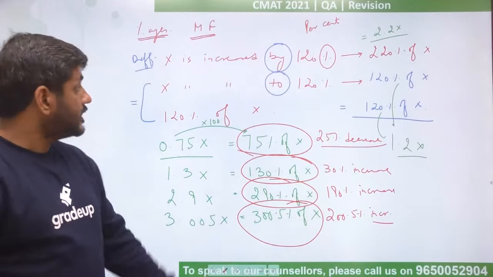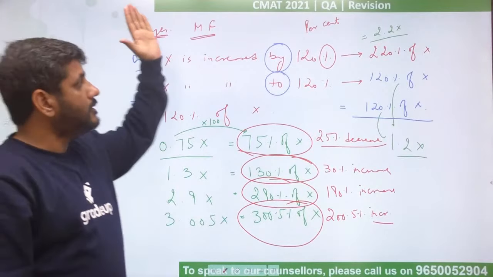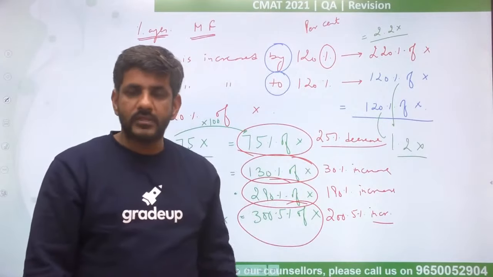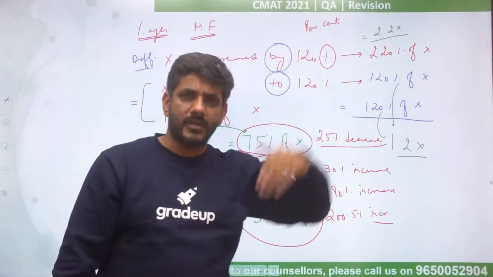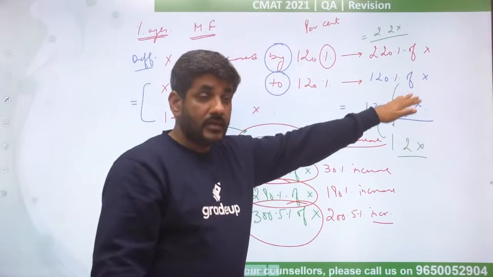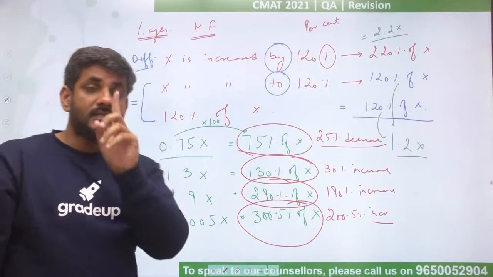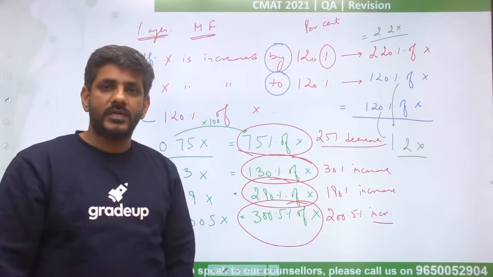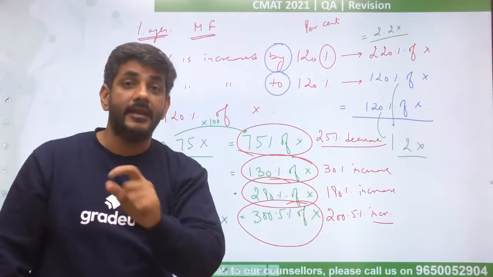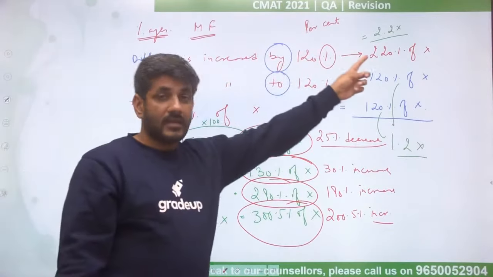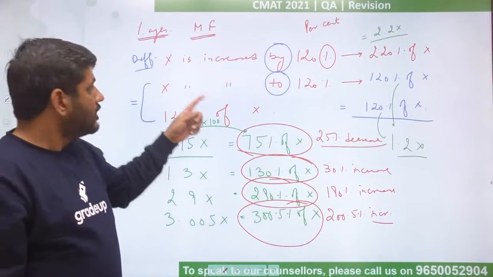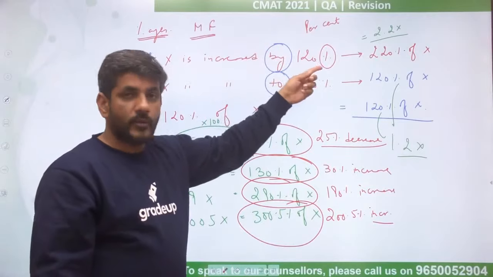And many a times he will be giving you x, he will be asking you to increase or decrease, and then he'll be talking about the number that okay, finally this much has become or how much it has become. Sometimes he will give you that number and he'll ask you to go back. This is where the common mistake by the students is done. So always keep that in mind, that in that case you have to divide. If to go from here to here I have to multiply, then to come back from there I have to divide.